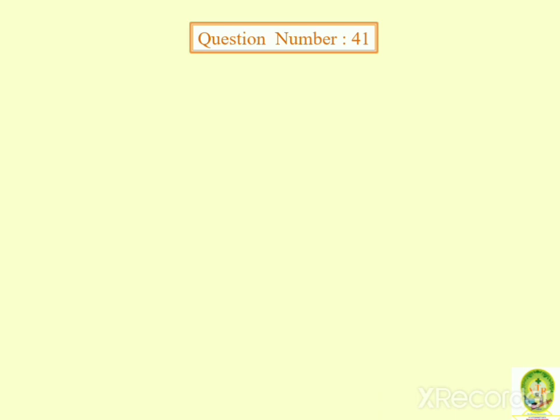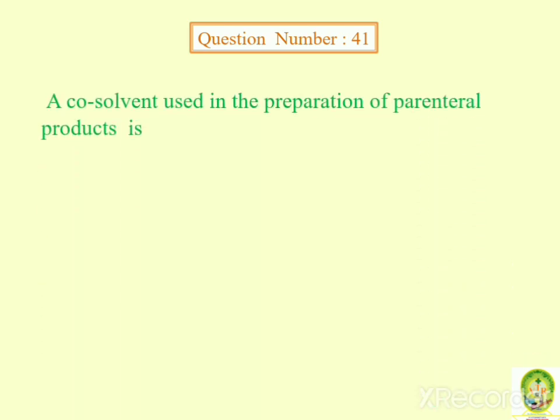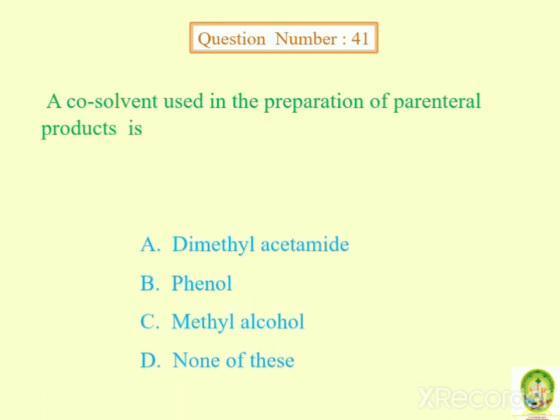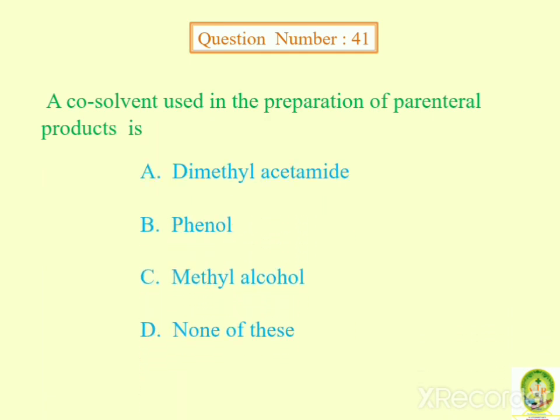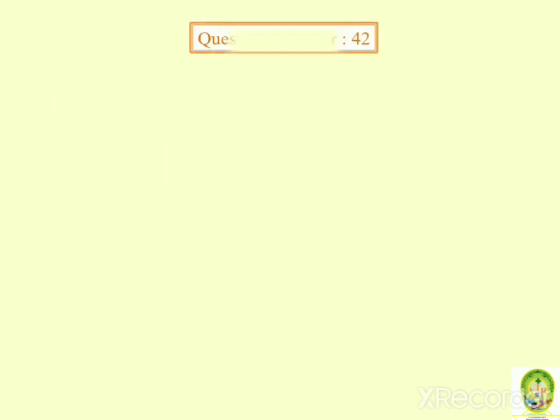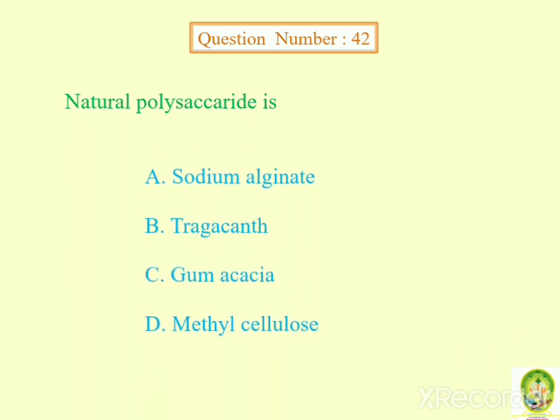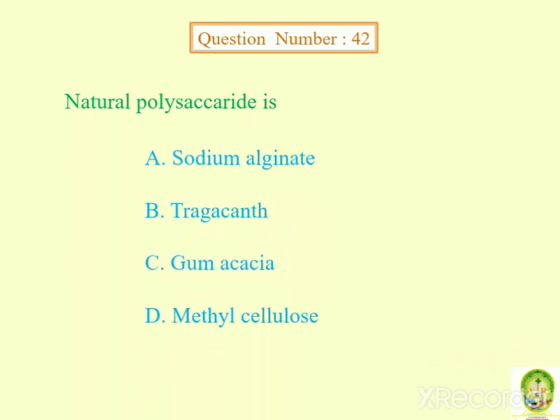Next question. The co-solvent used in the preparation of parenteral product is dimethyl acetamide, phenol, methyl alcohol, none of these. Answer is dimethyl acetamide. Natural polysaccharide is sodium alginate, tragacanth, gum acacia, methyl cellulose. Answer is sodium alginate.